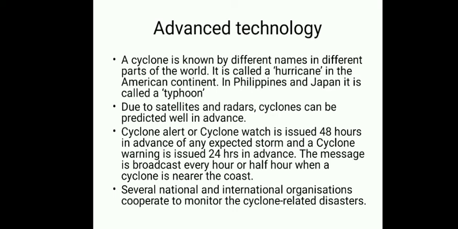A cyclone alert or cyclone watch is issued 48 hours in advance, and a cyclone warning is issued 24 hours in advance. After the warning is issued, this message is broadcast every hour or half an hour, so that all the people near the coast would know about this. Several national and international organizations cooperate to monitor cyclone-related disasters.